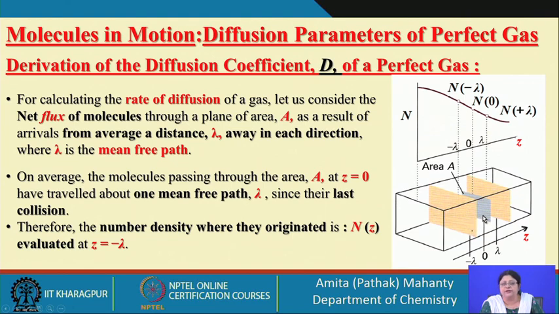That means the next collision with the wall should happen at a distance lambda, and this is the distance we are looking into.